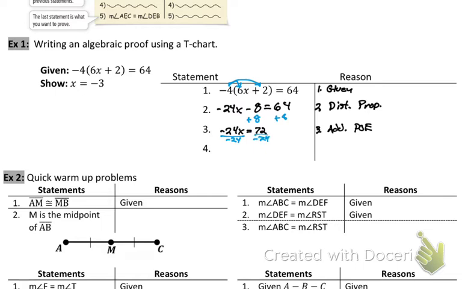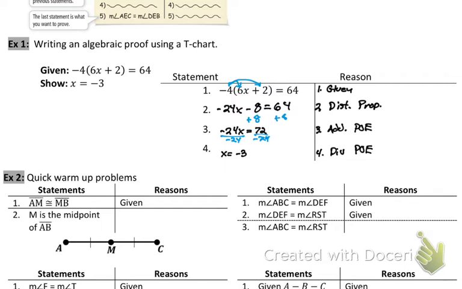So Owen, and he just said the perfect thing. Am I doing it to both sides? Yes. So that means I have to put POE after it. If I just put division, it means I just divided one side by something. POE lets me do it to both sides. So we're now going to have x equals a -3, and that's going to be division property of equality.